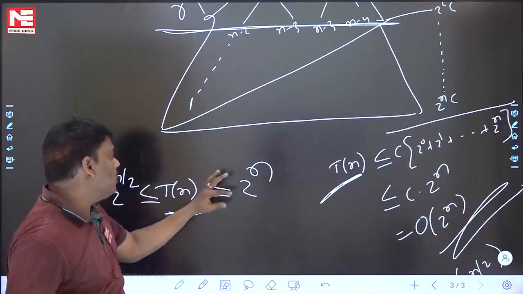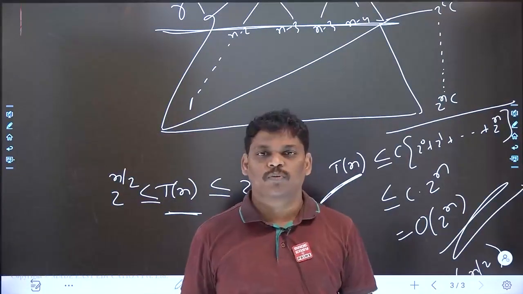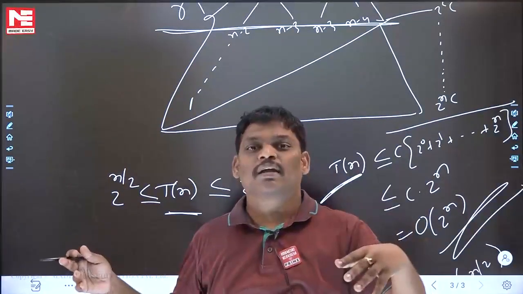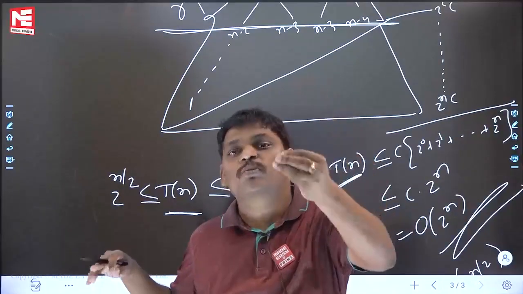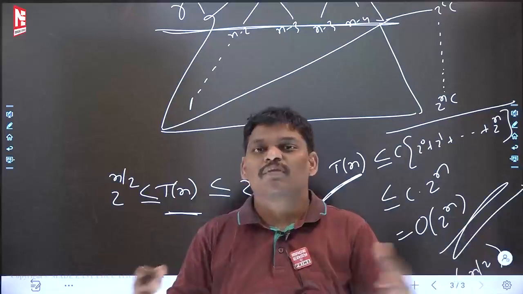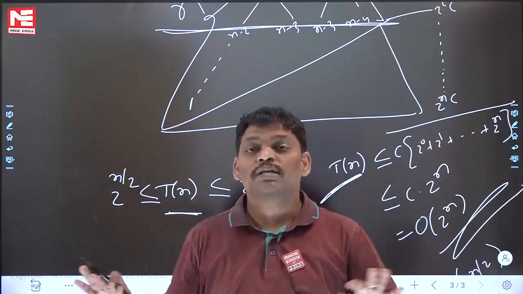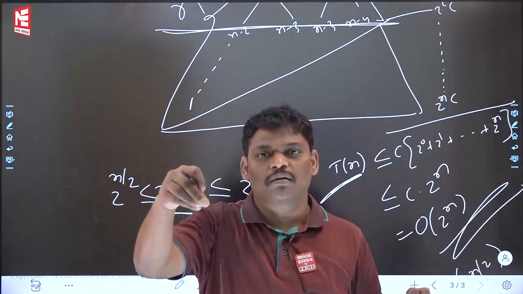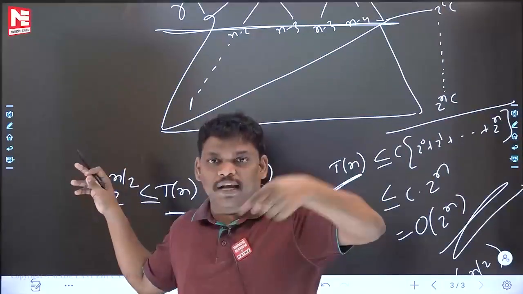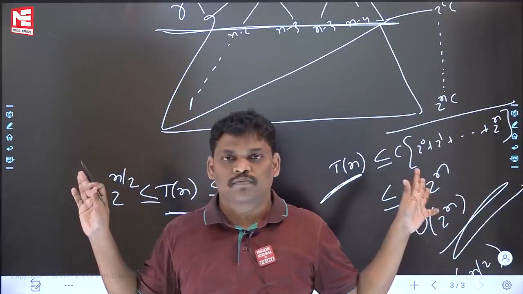Some people are asking, why are you finding upper bound, lower bound? Finding the actual answer is not possible, so go for upper bound or lower bound. That time I wrote a big diagram, and whatever was possible, we did that. Always take the latest things. At the starting class itself, how can I say all? If I say all, people may get confused. My goal is not saying facts and all. I don't want to confuse the students. Take the latest things in my lecture. Day to day you will progress.